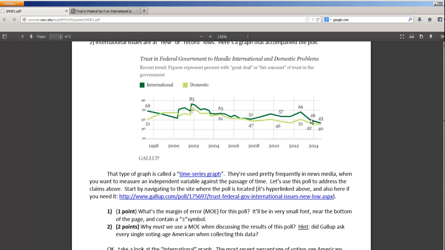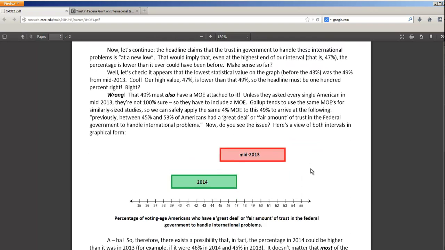But you got to remember that 49 probably is not exactly 49. It could be as low as 45 or as high as 53. And that is what I indicated down here for you. So back in the day, in mid-2013, the interval could have stretched from 45% up to 53%. In 2014, it could have stretched from 39% to 47%. And the problem is this: they overlap.